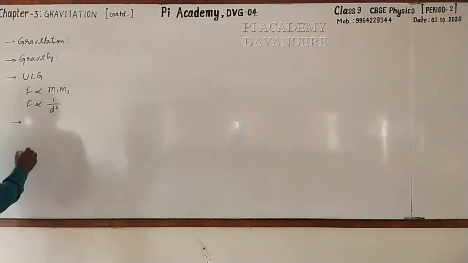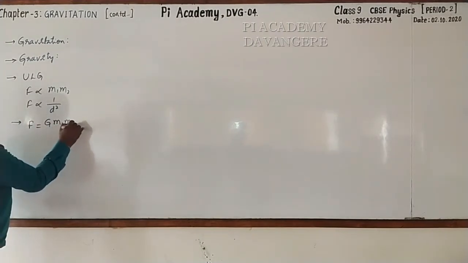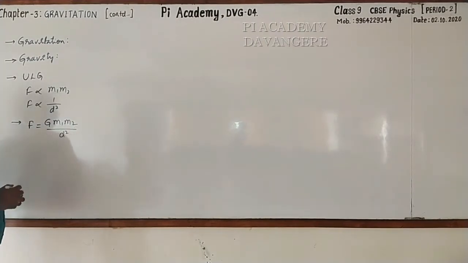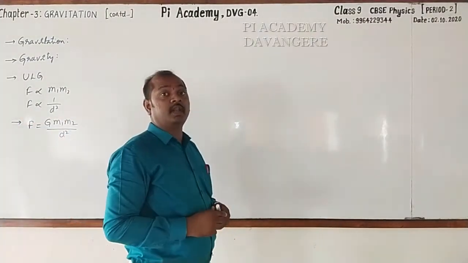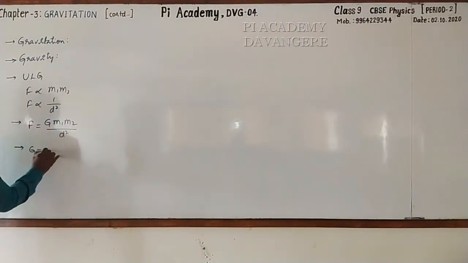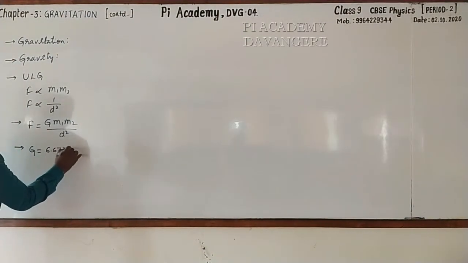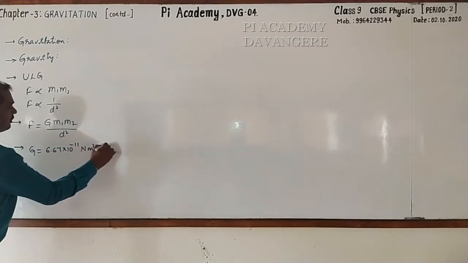Then what is that formula? Very good. It is F is equal to G into M1 M2 by D square. Here what do you call G? G is the gravitational constant. Then what is its value? It is 6.67 into 10 raised to the power minus 11 Newton meter square kg to the power minus 2.